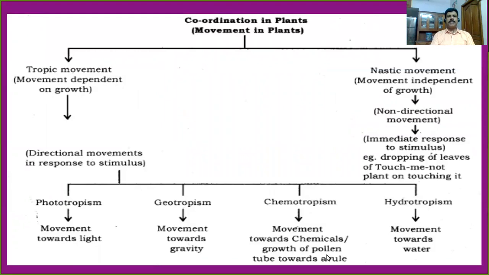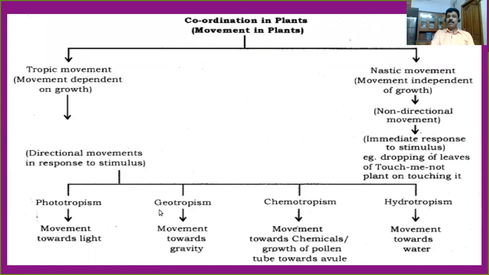Dear students, based on the type of stimulus, tropic movements are of different types. They are phototropism, geotropism, chemotropism, and hydrotropism. If the stimulus is light, such type of tropic movements are called phototropism.